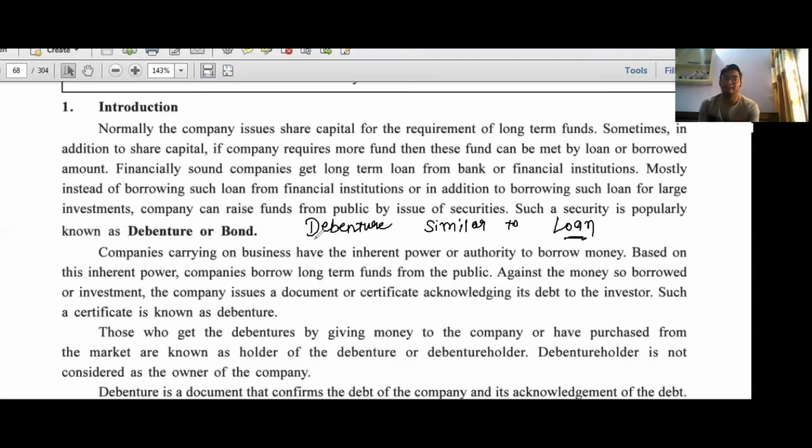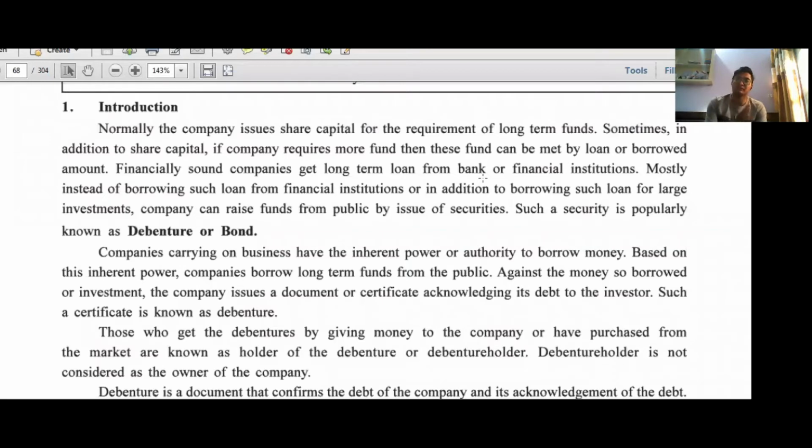Same way, in debenture, our liability increases as one kind of loan, where we have to regularly pay interest to the debenture holders, and further we have to repay the amount. Simple. So this is the simple meaning of debenture.